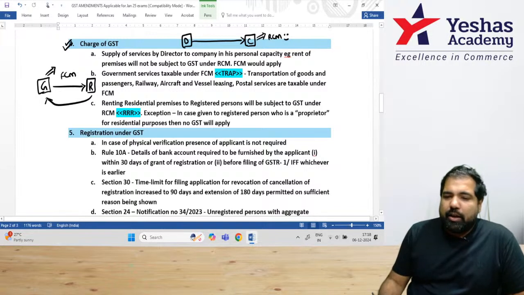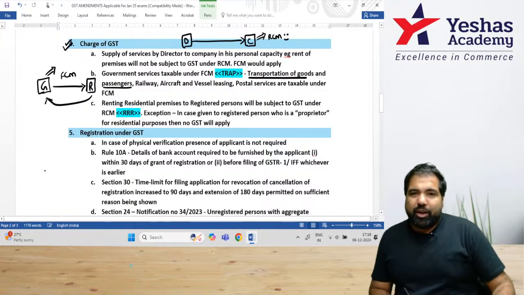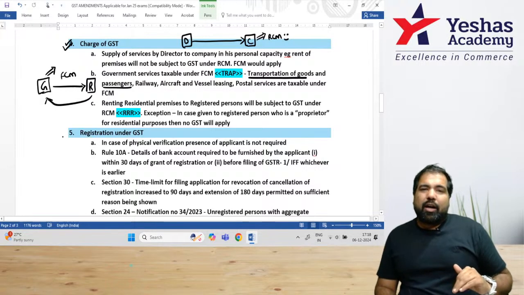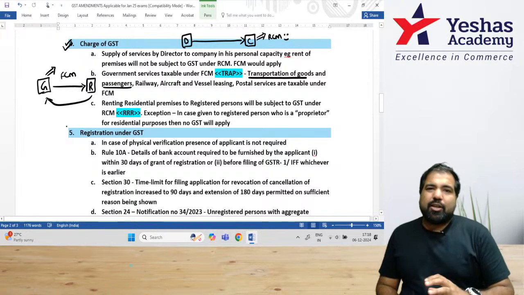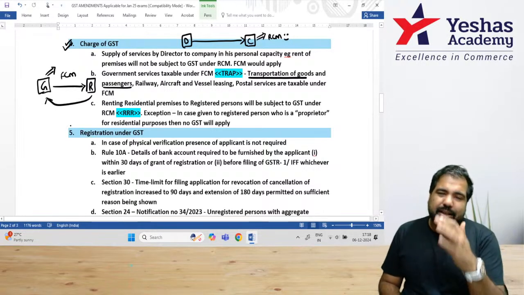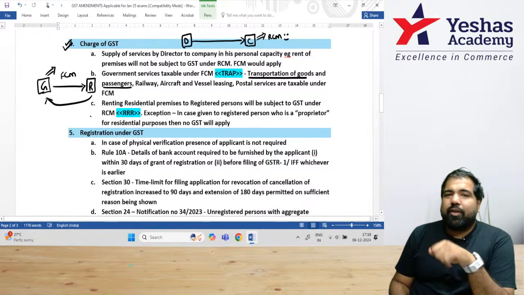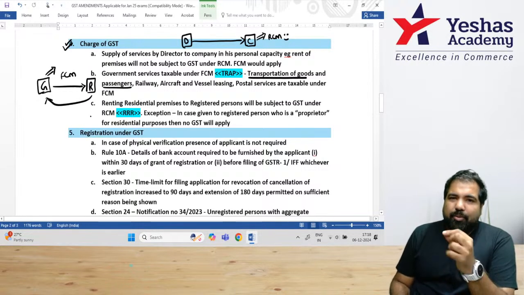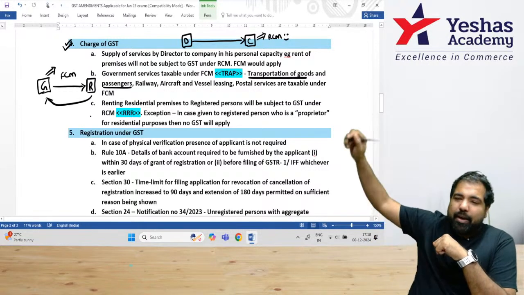First, T, transportation of goods and passengers. I just give you the example, guys, of railways. Other than railways, also, if there is any collection, they will collect it and pay it. Example, you go to the railway ticket line, book an AC ticket, there will be GST. You pay the government, they collect it and pay it.